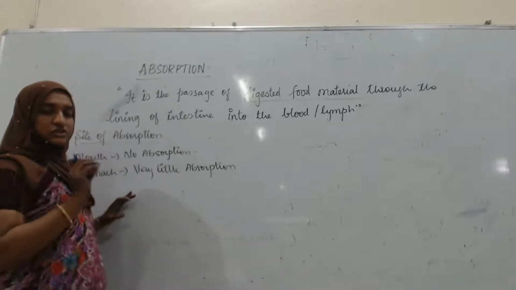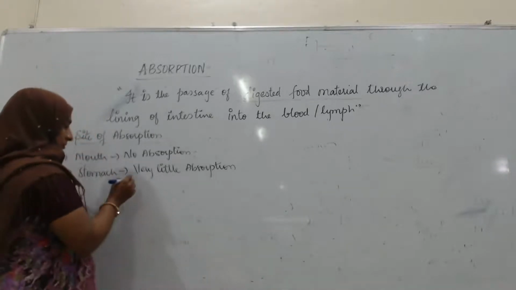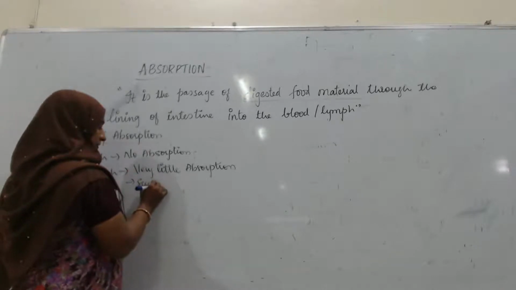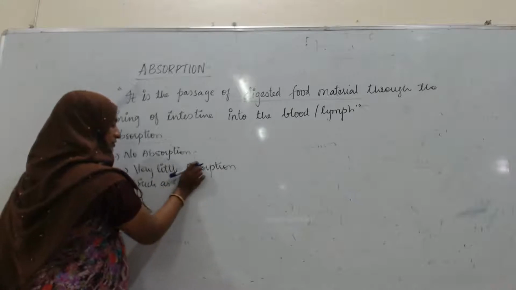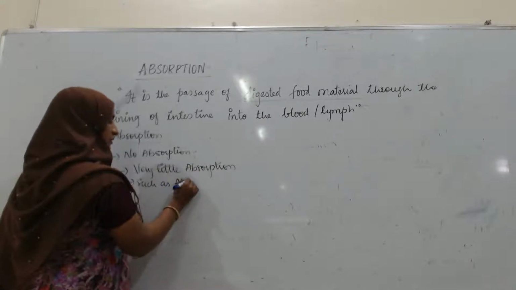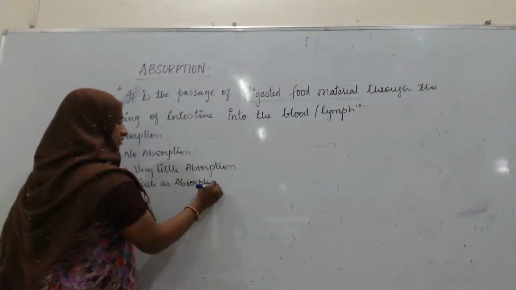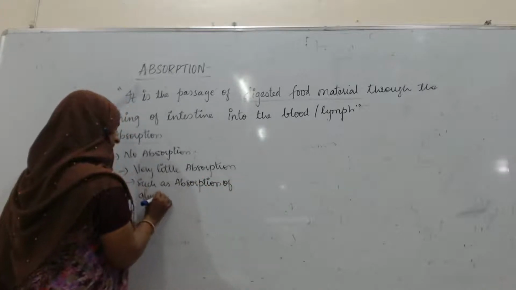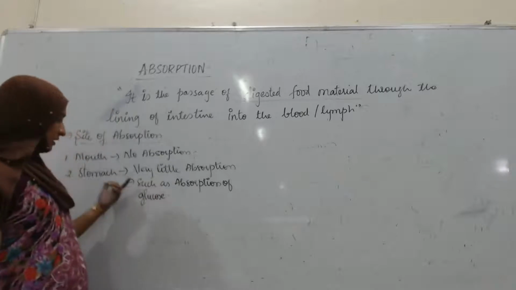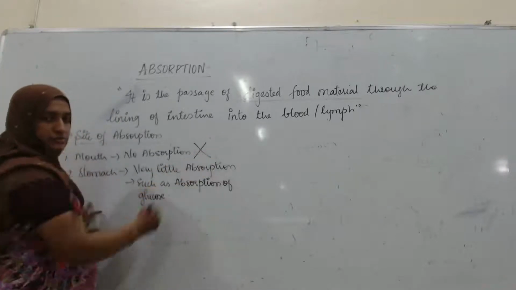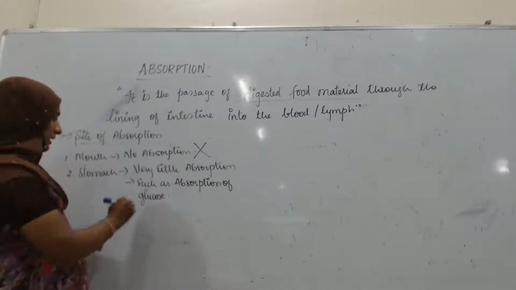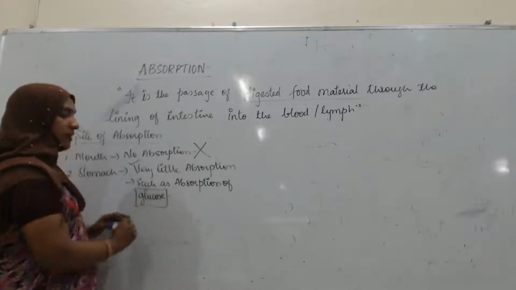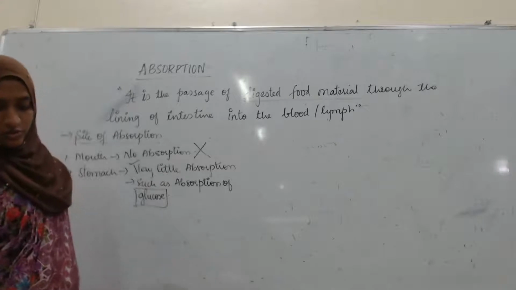Only glucose is going to be absorbed in the stomach. So in the mouth there is totally no absorption. In the stomach a little bit of absorption, that is the absorption of simple molecules, the glucose.